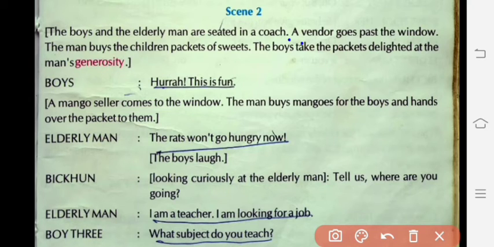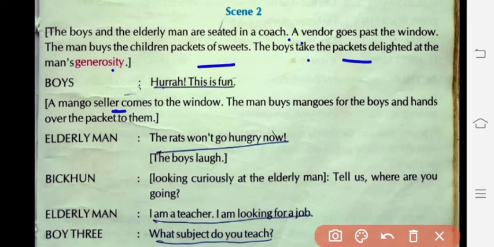The man buys the children packets of sweets. The boys take the packets, delighted at this man's generosity, meaning kindness. Boys together said, hooray, this is fun. A mango seller comes to the window. Here mango seller means vendor, who just moves from door to door, window to window. It is called vendor. The man buys mangoes for the boys and hands over the packet to them.